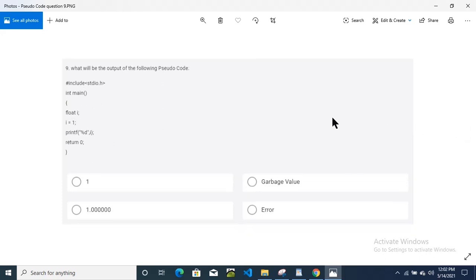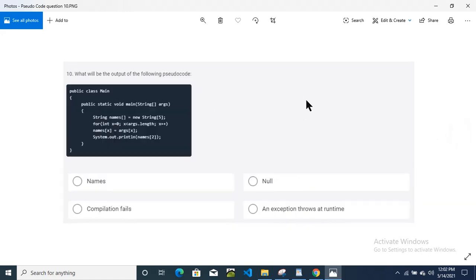So this one is question number 9. This one is question number 10.